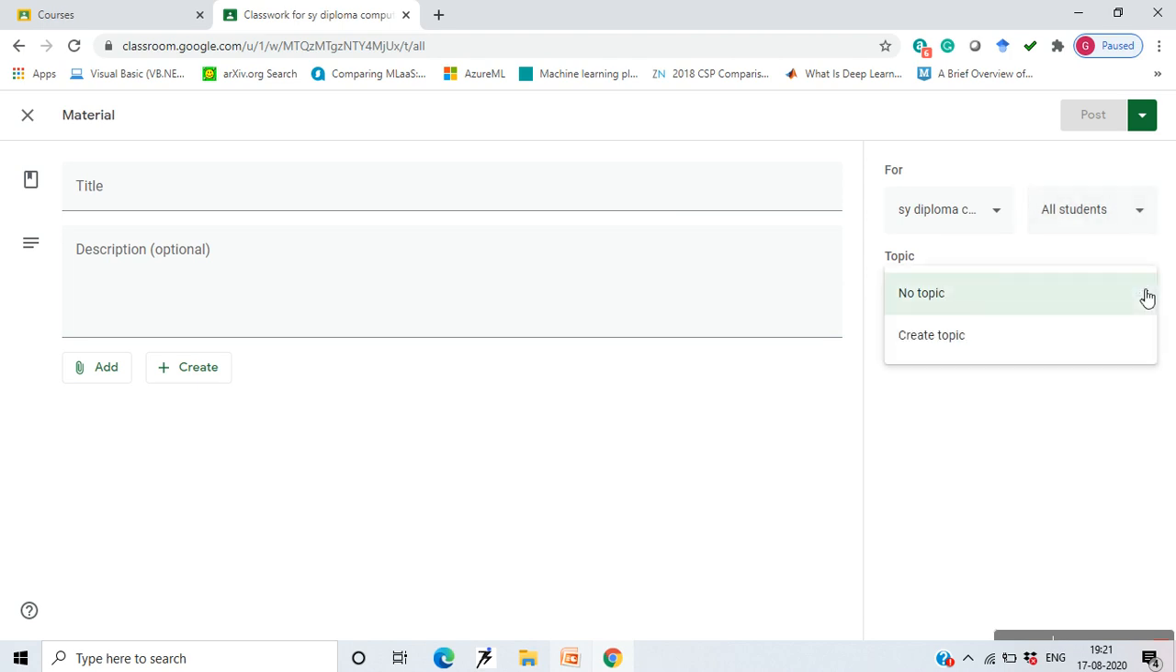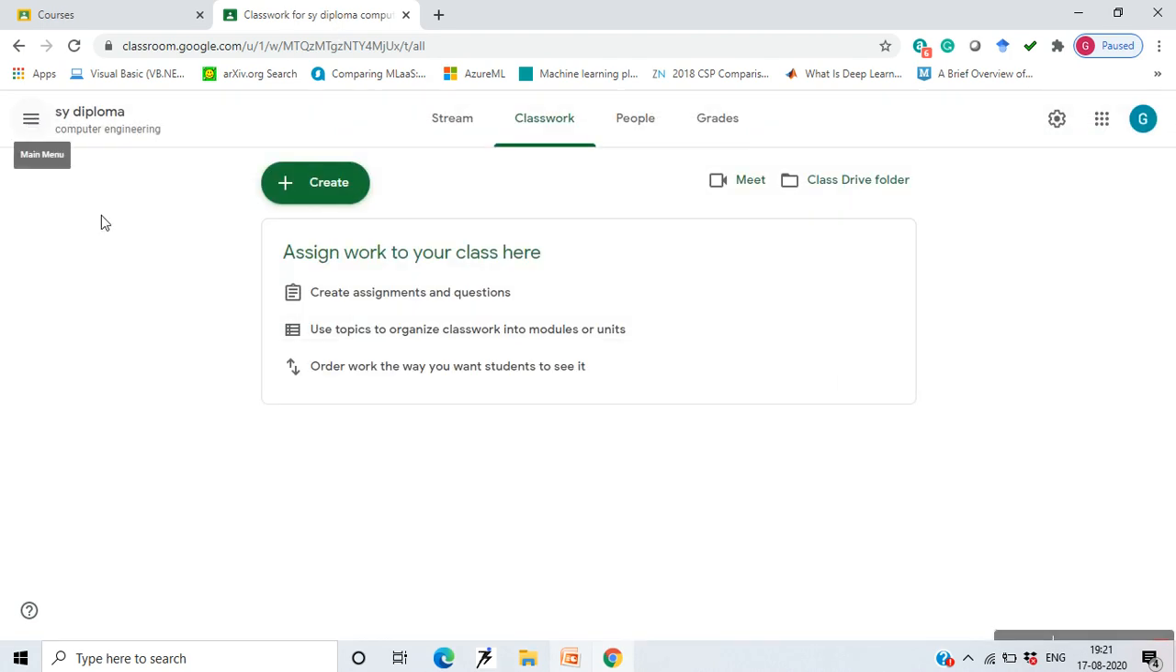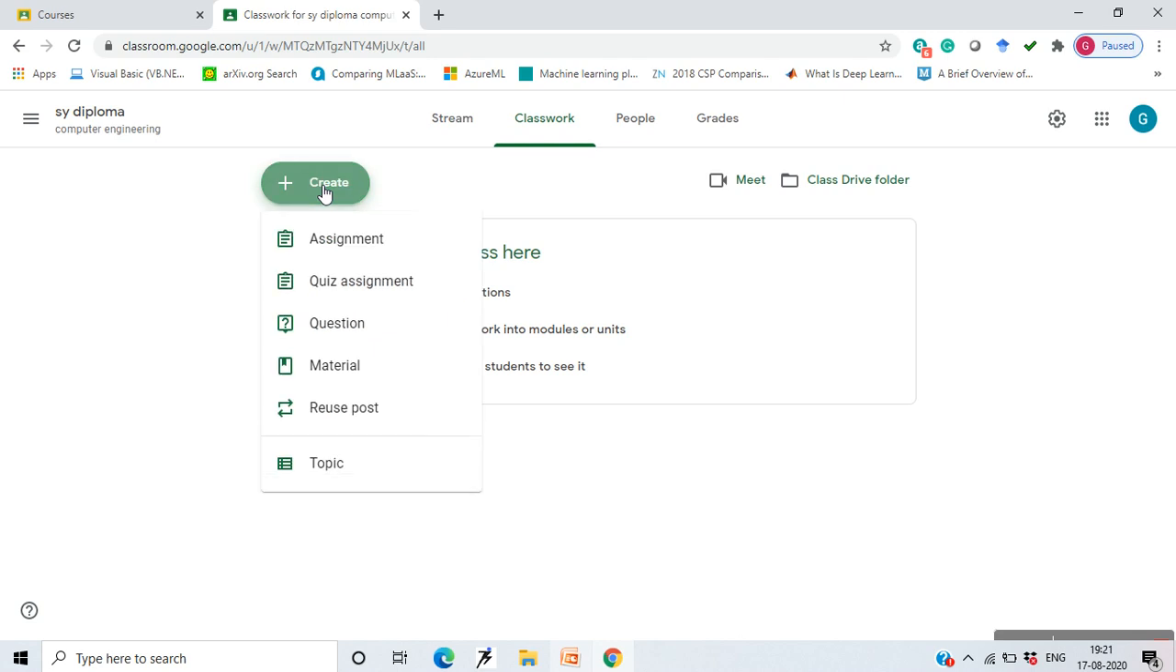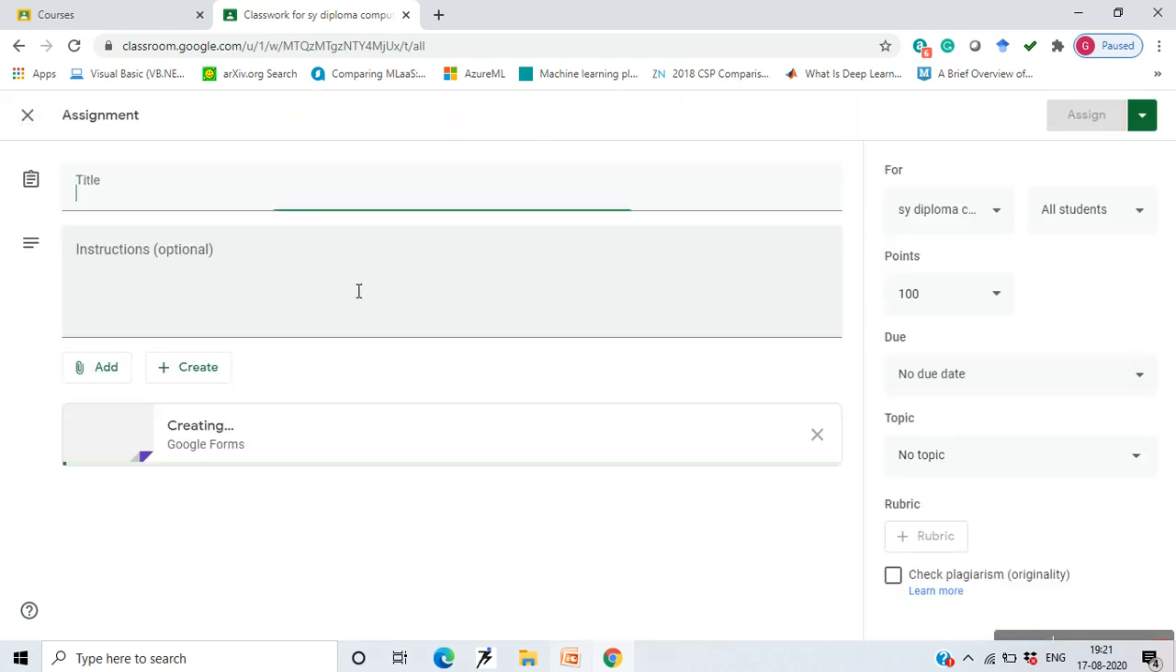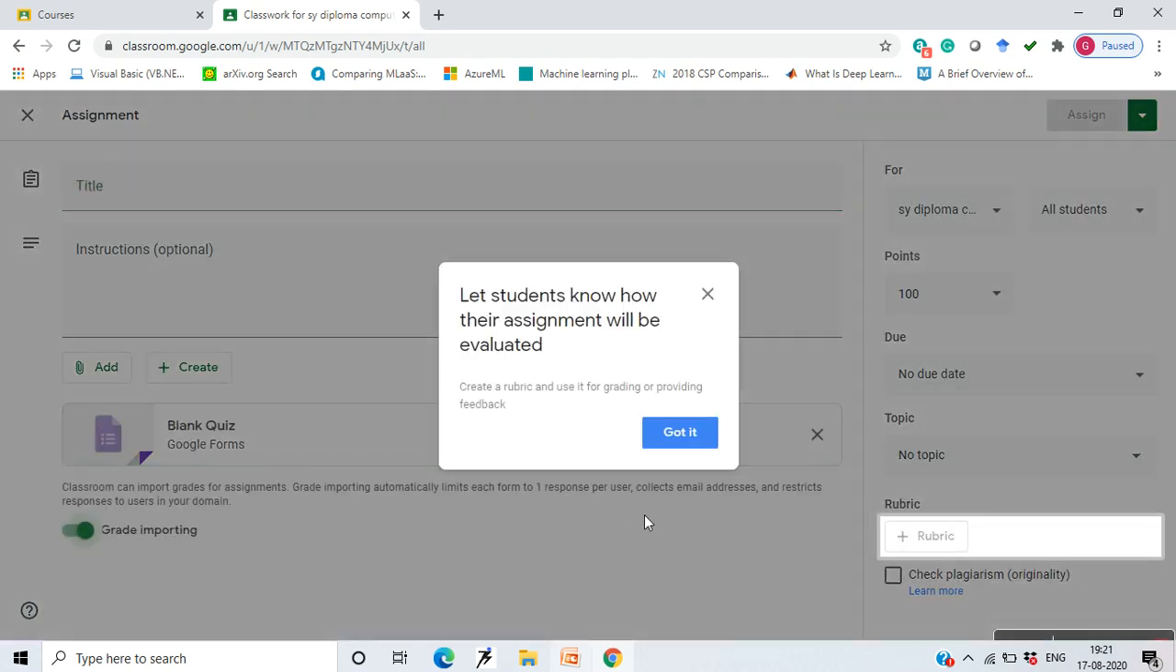A topic, if you want to create a particular topic and want that material to be related to that topic, then you can do this. Also you can create a quiz assignment. What it will do is it will let the students know that their assignment will be evaluated. Okay, you'll have to create a rubric and use it for grading or providing feedback.